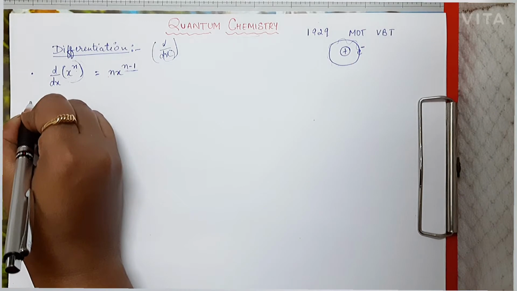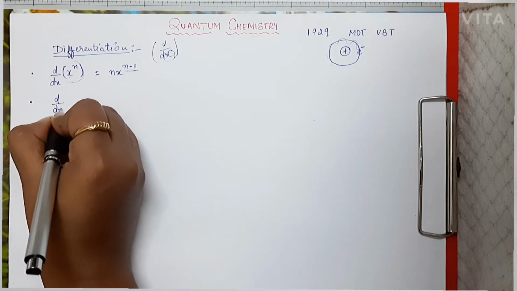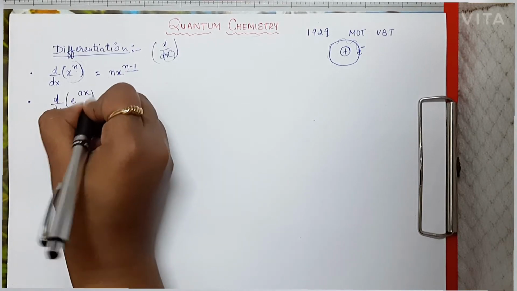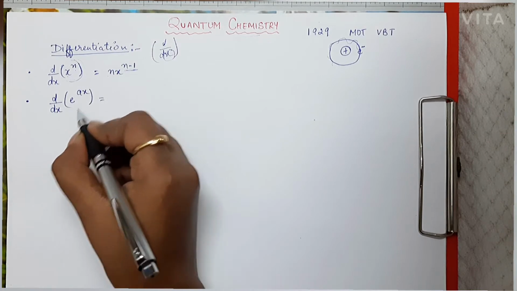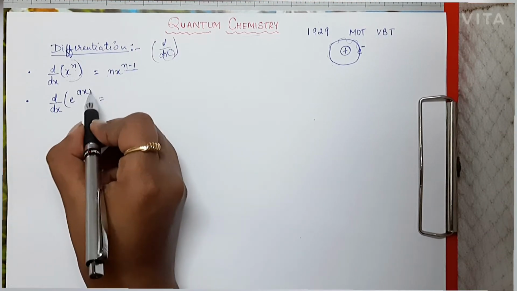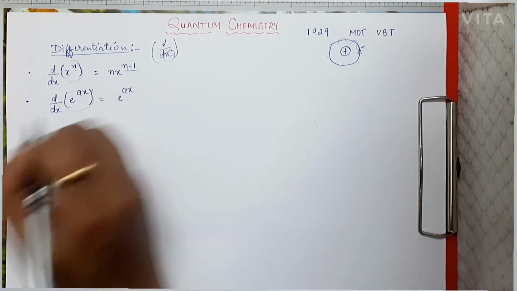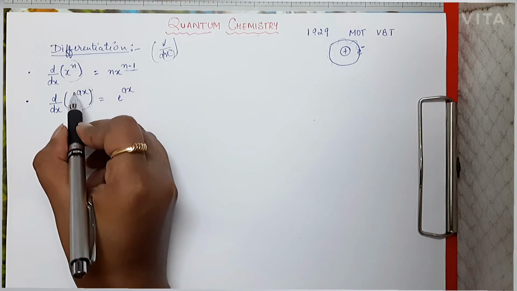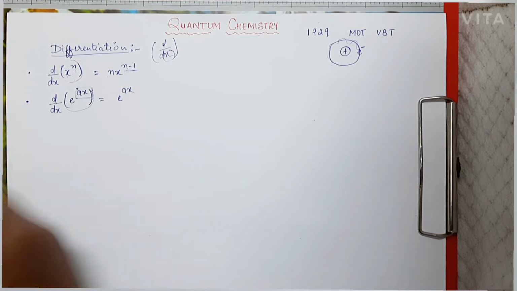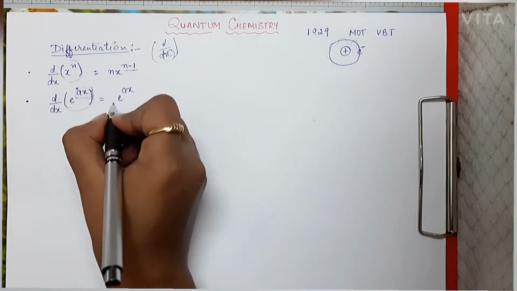Now the second formula is d by dx of e to the power ax. In this case, first we write the whole function as it is, that is e to the power ax. Then the ax is again differentiated, and after differentiation we get a.